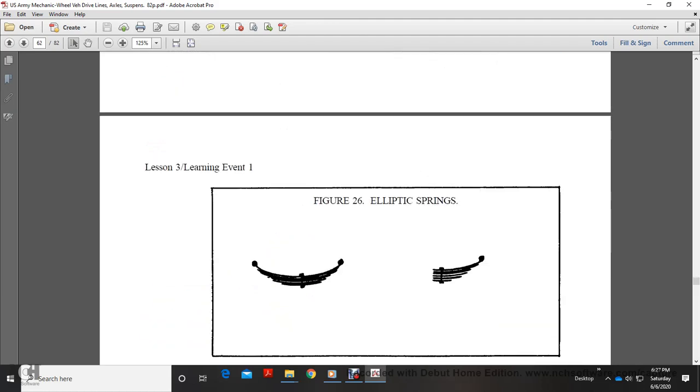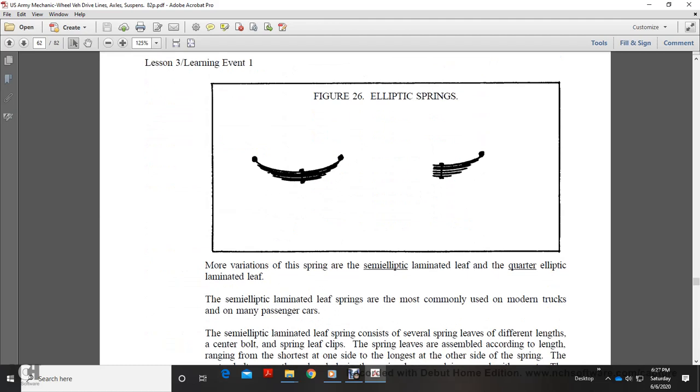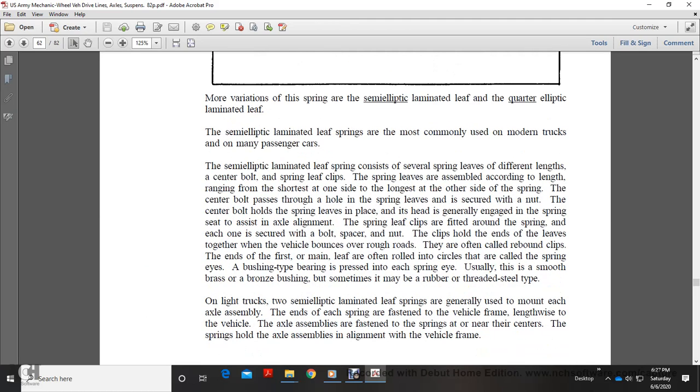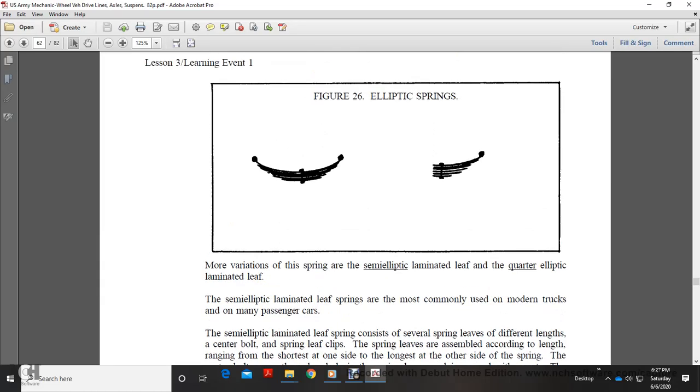Figure 26 shows elliptical springs. There are many variations of springs, such as semi-elliptical laminated leaf and quarter-elliptical laminated leaf. Semi-elliptical laminated leaf springs are most commonly used with modern trucks and modern passenger cars. The semi-elliptical laminated leaf spring consists of the spring leaves, the center bolt, and the spring leaf clips.